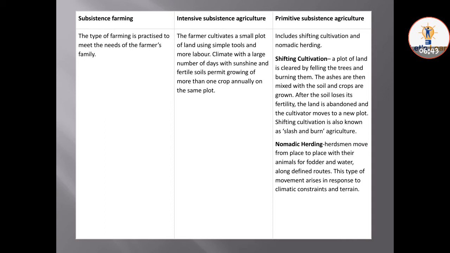So nomadic herding: herdsmen move from one place to another with their animals for fodder and water, along defined routes. This type of movement arises in response to climate constraints and terrain.